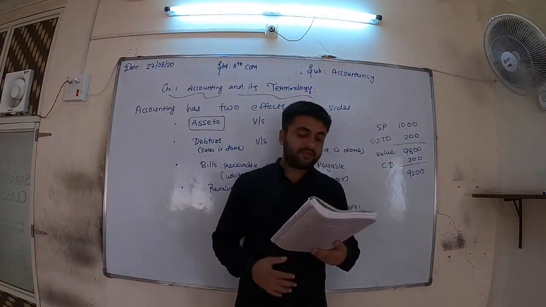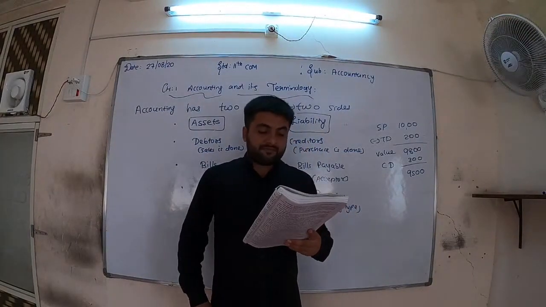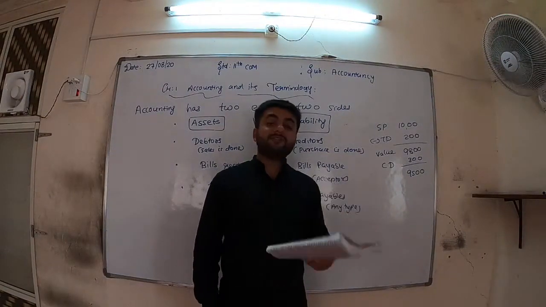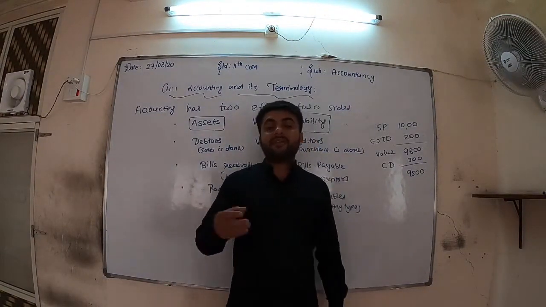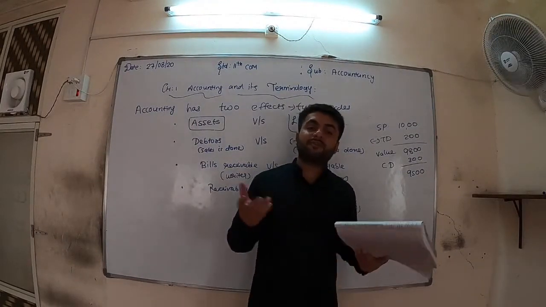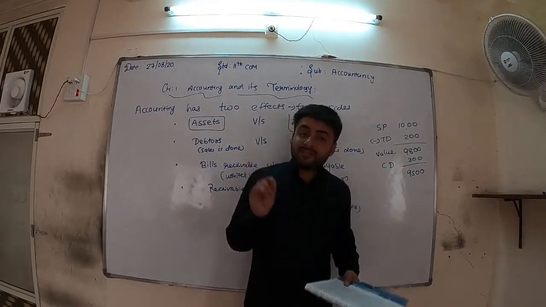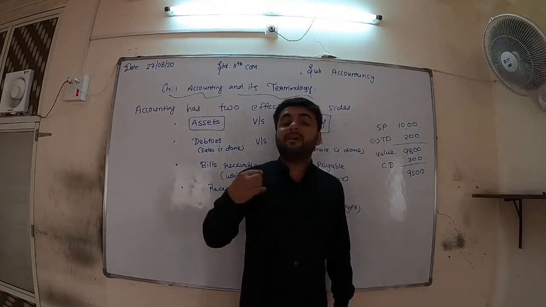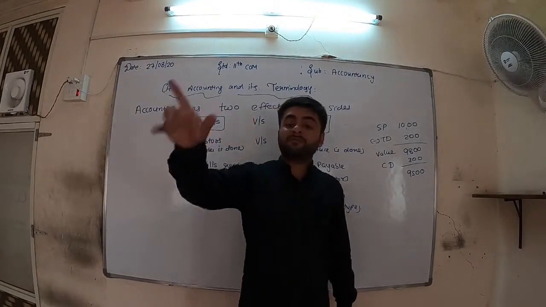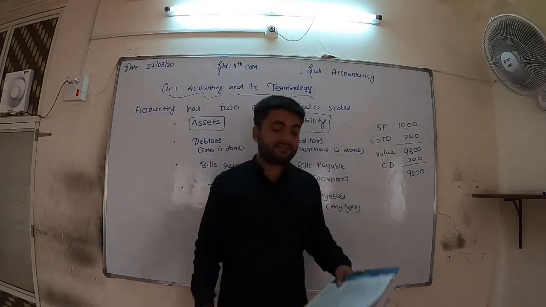In detail, discount received. When a businessman purchases the goods and pays a lesser amount, the amount which is not paid is known as discount received. When we are purchasing the goods and some amount which we are not paying, that is discount received. For us it is our income. So discount received is obtained on what? On purchase. So discount allowed has to be given on what? On sales, because we are selling and the other party is giving us less money.